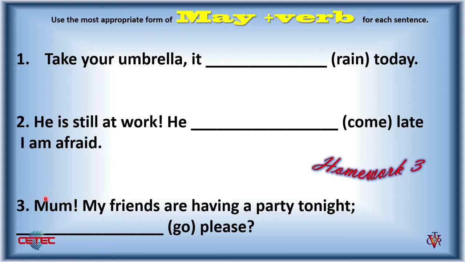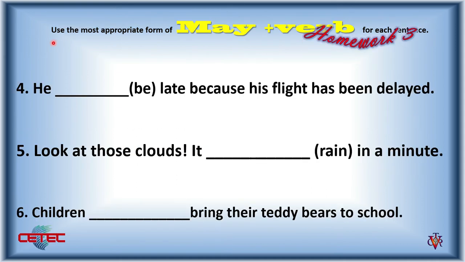Number 3. My friends are having a party tonight. The verb go, please. Don't forget, we are using may plus a verb. Next sentence. Here, number 4. He may be late because his flight has been delayed.